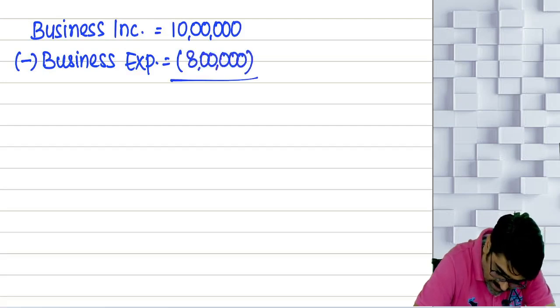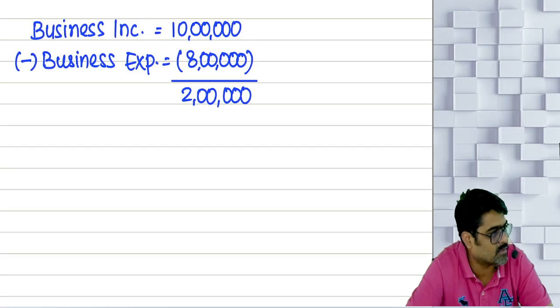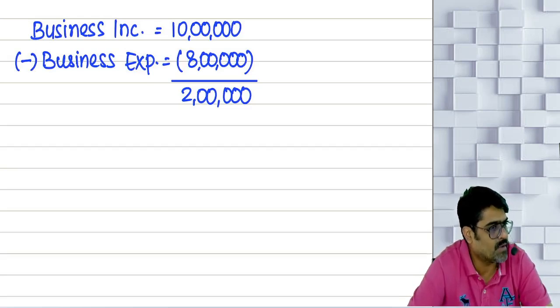So how much was the balance? 2 lakhs. Meaning the business is giving me a profit or business is giving me a loss? Business is giving me a profit. Now out of this 2 lakh, I will take the deduction of depreciation.